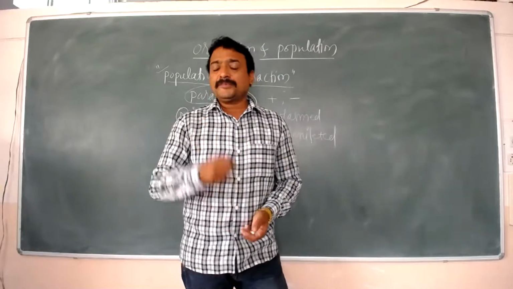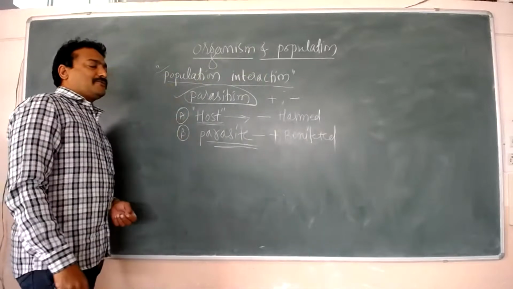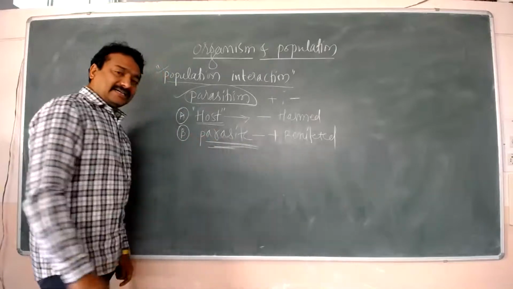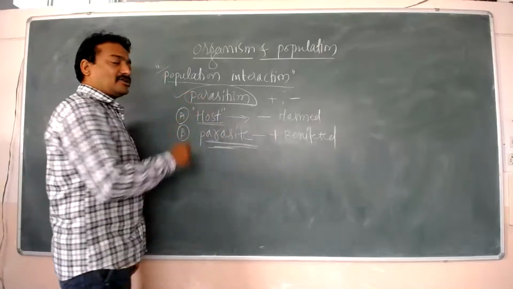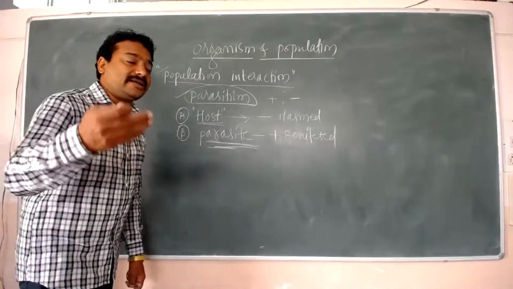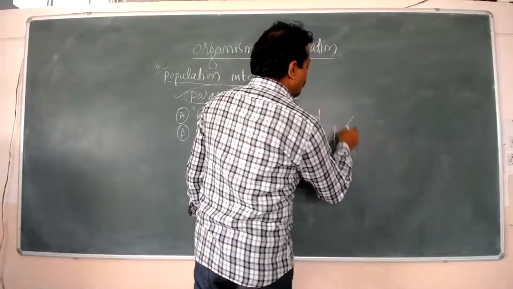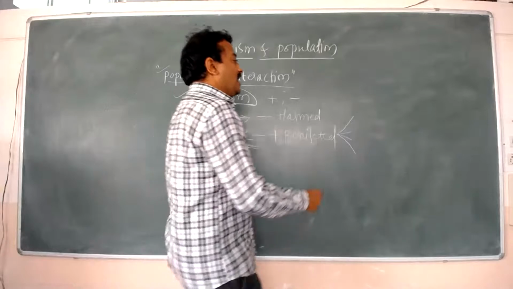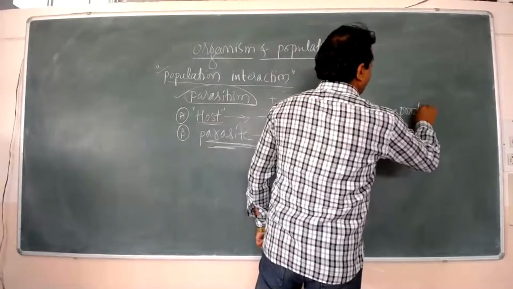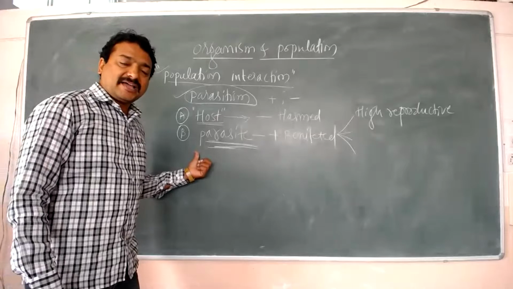They are because of parasites only. During the course of evolution, in this special type of population interaction called parasitism, the host evolved in a certain way, and simultaneously the parasites also evolved in many ways. For example, many adaptations are there in parasites. Parasites have high reproductive rates. The rate of reproduction in case of parasites is very high.